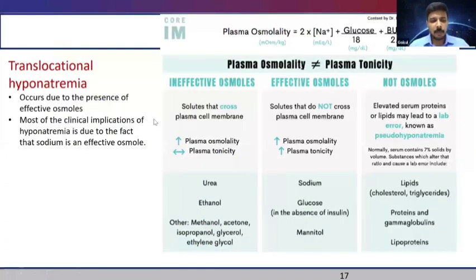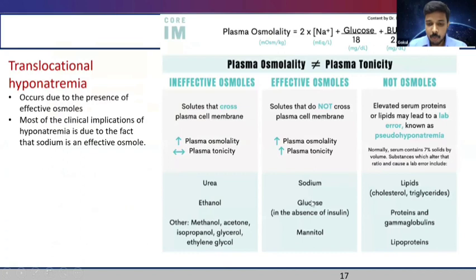And what about this translocational hyponatremia? To understand this translocational hyponatremia, we need to understand what is osmolality and what is tonicity. So osmolality means the number of effective osmoles present per kilogram of solvent. And what is tonicity? Is tonicity the same as osmolality or is it different? Yes, tonicity is not always the same, because we need to understand what is meant by effective osmoles.